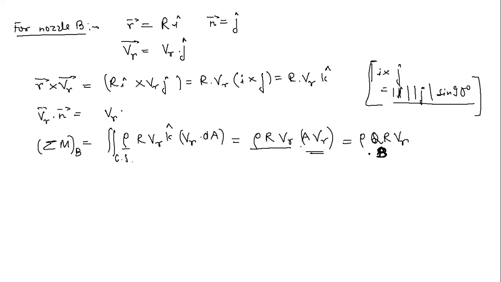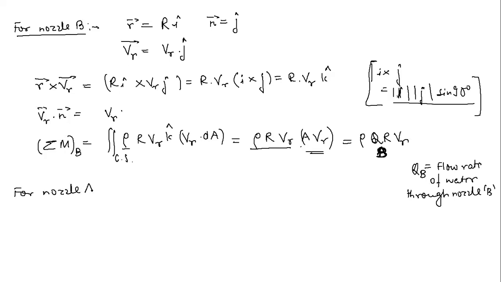So what is this Q_B? Q_B is the flow rate of water through nozzle B. I am going very slowly just for your better understanding. Then let us come to nozzle A.